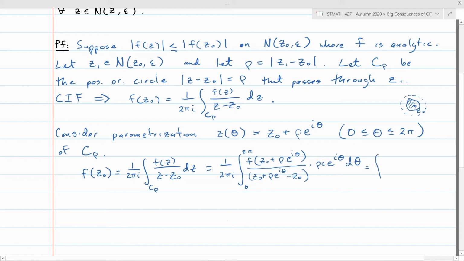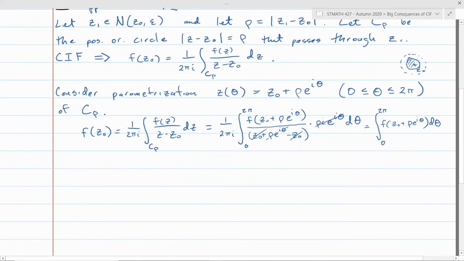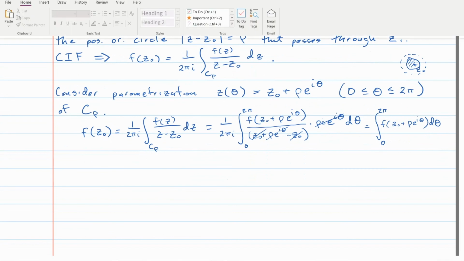And notice that you can simplify this down quite a bit. For example, the i that's sitting outside of the integral in the denominator cancels with the i that's inside there. After you cancel those z naughts off, then that rho e to the i theta is going to cancel off. So all that stuff cancels off, and all you're left with is f of z naught plus rho e to the i theta d theta.